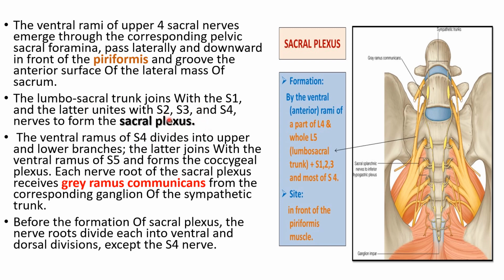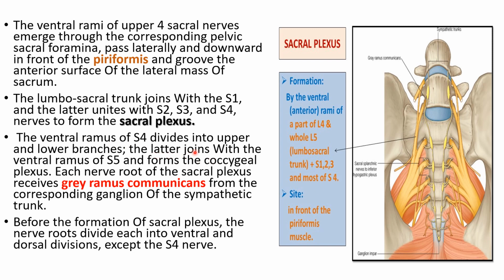So first, in the previous slide, we have seen the formation of the lumbosacral trunk. Then this lumbosacral trunk unites with the upper 4 sacral nerves to form the sacral plexus. The ventral ramus of S4, you can see here, divides into an upper branch and a lower branch.